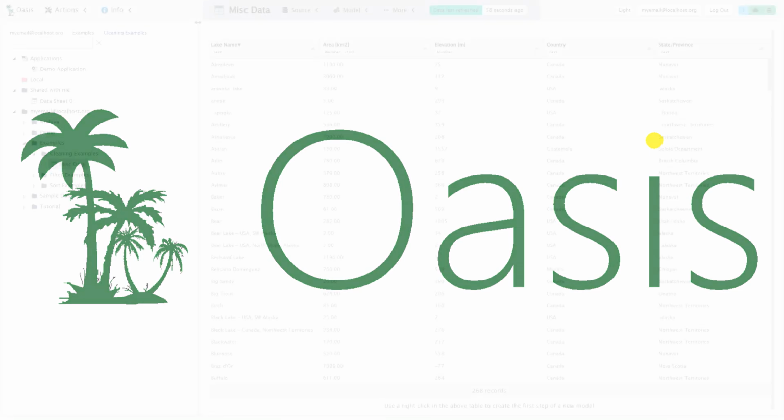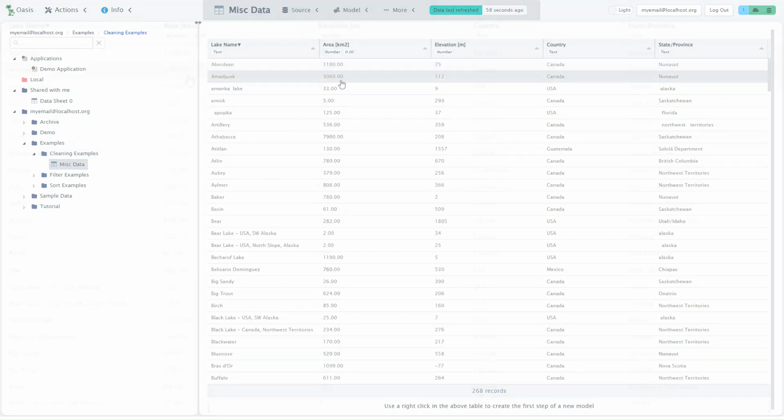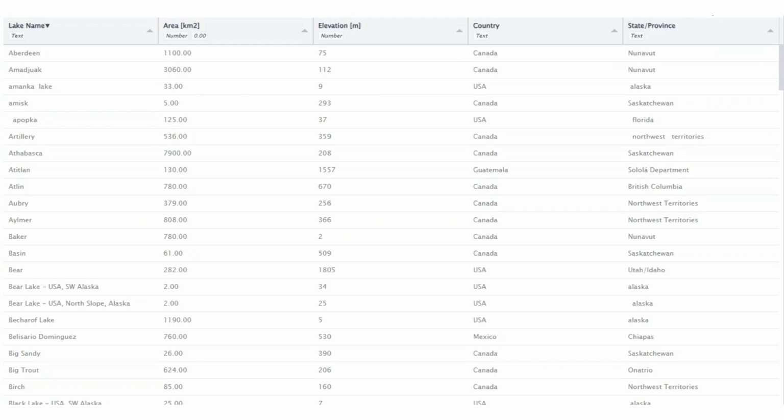In this video, we'll demonstrate some of the data cleaning functions available for use in Oasis information models. We will use some data pulled from the internet that lists details of lakes in North America. We modified it a little to illustrate these data cleaning features.